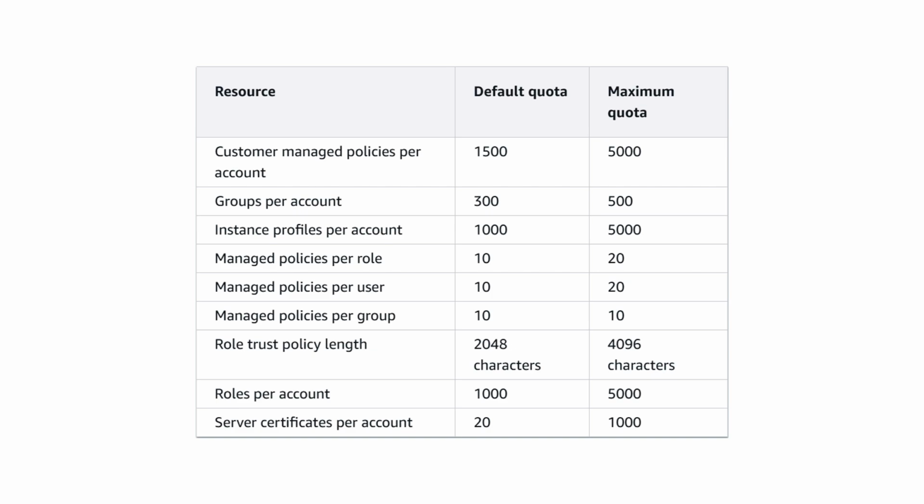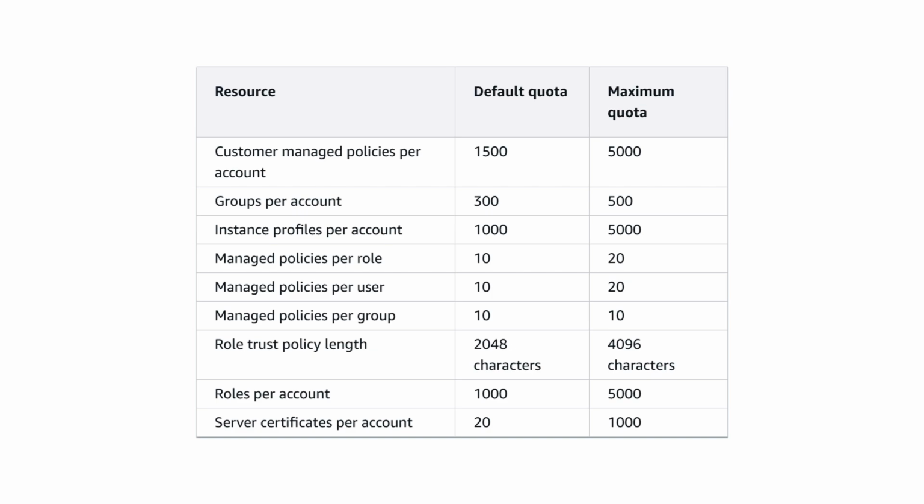Both are the same here. And the roles per account: by default quota is 1000 roles per account, and if I want to increase the quota, I can create up to 5000 roles per account. And the service certificates: by default we have 20 server certificates, and if I want to extend the quota, I can create 1000 server certificates per account. Generally, what is the purpose of creating a certificate? For secure authentication, we are going to deploy the certificates. If I have a valid certificate in the market, we can procure the certificates. We have certificate vendors.